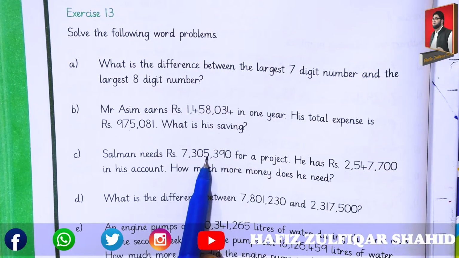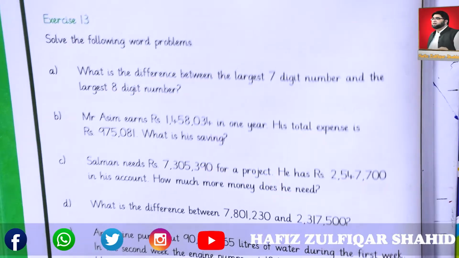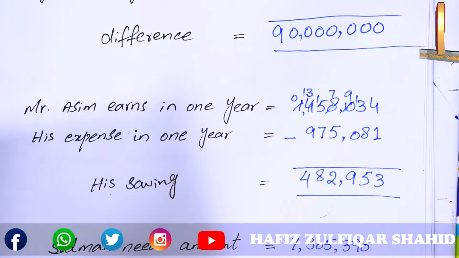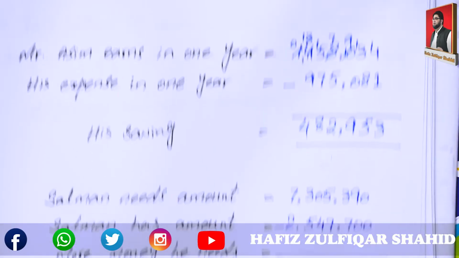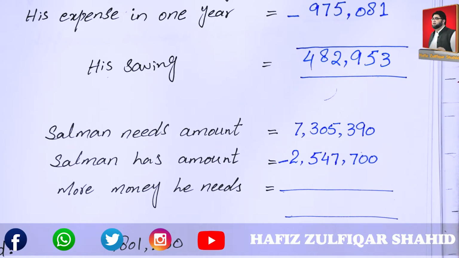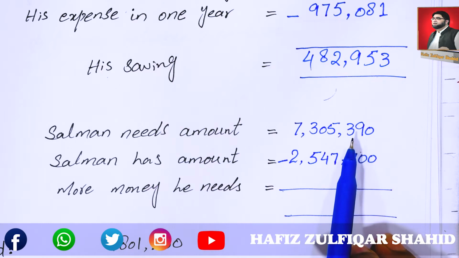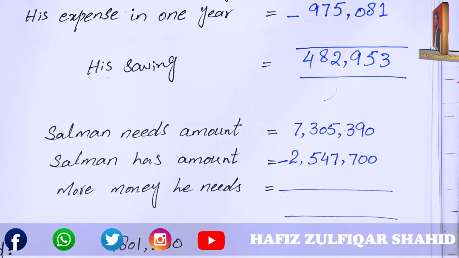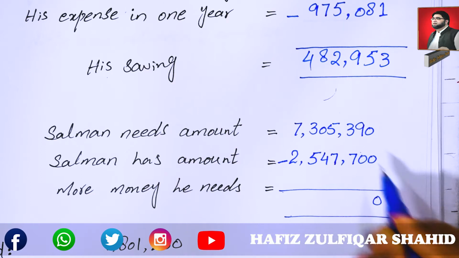Let's take this value first and subtract the account value from it. You can see we have written the value he needed first and then the value he has. Now subtract both values.